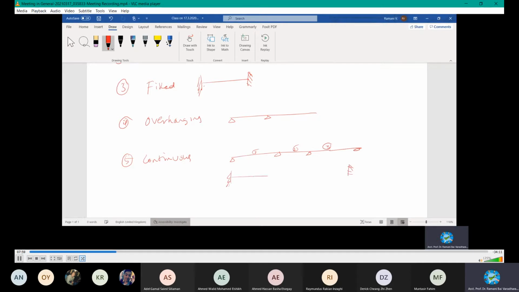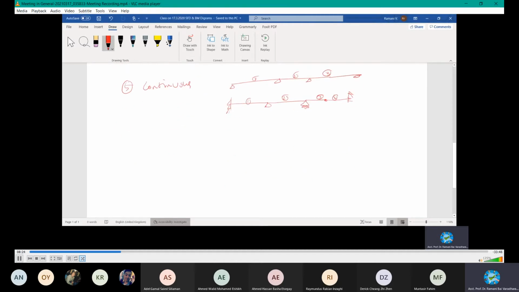In between it will have a triangular support or roller support or a pin like this. This is also called a continuous beam because it has many spans. 1, 2, 3, 4 different spans are there. This is all about the continuous types of beam.